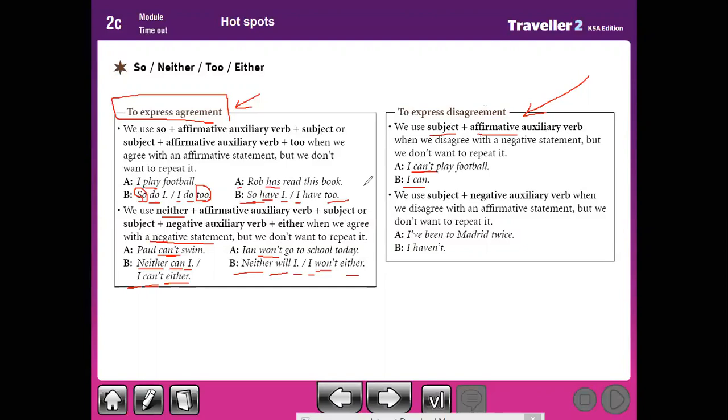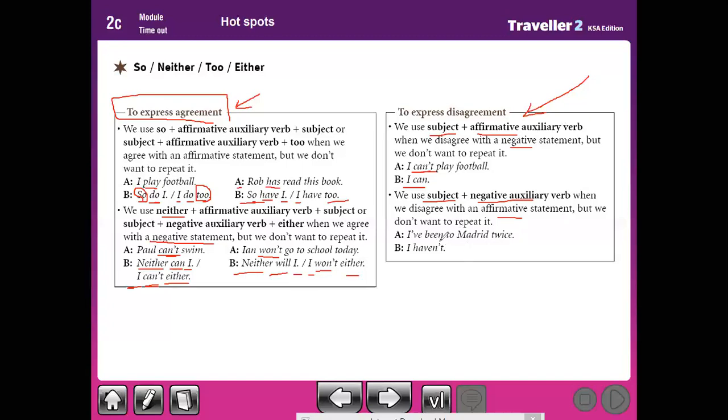To express disagreement, I can't play football. I can. I can't cook. I can. But we use subject plus negative auxiliary verb when we disagree with an affirmative. So if the sentence is negative, we should use an affirmative auxiliary verb. If the sentence is affirmative, we should use a negative auxiliary verb.